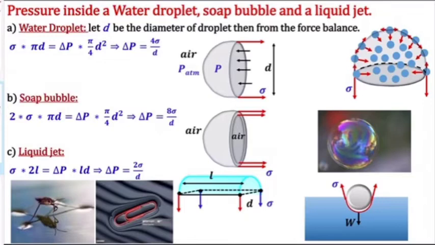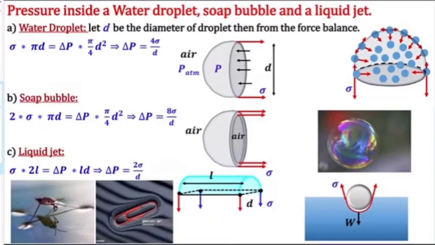Surface tension acts on this one, represented by these red lines, and the inner dotted line is represented by these blue lines.